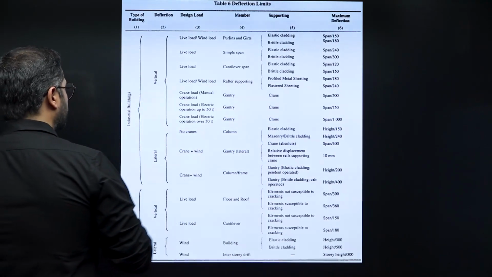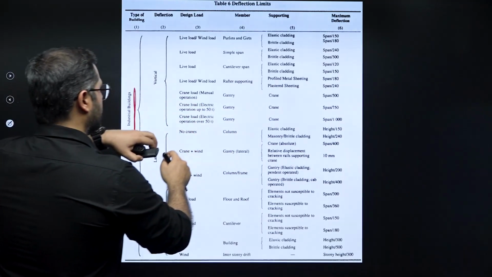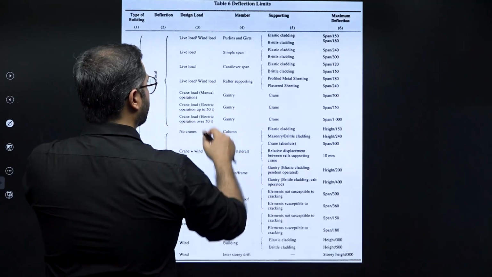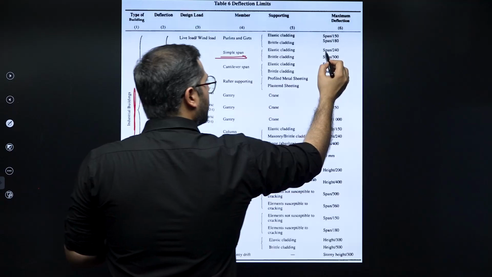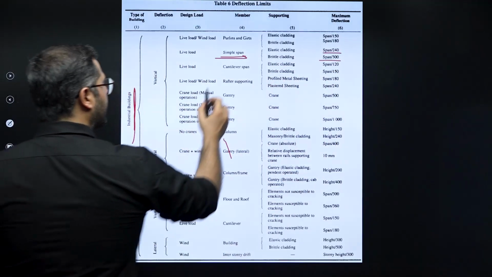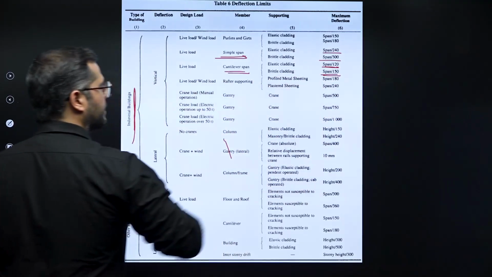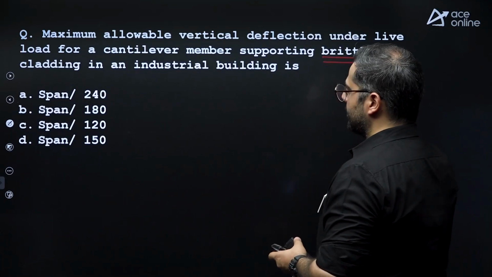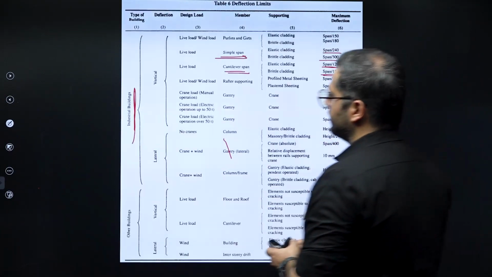Now, in case of this industrial building, let me just zoom it. For simply supported span, it is span by 240 and span by 300. For cantilever span, it is span by 120 and span by 150. For us, brittle cladding is given. Brittle cladding, it is span by 150.